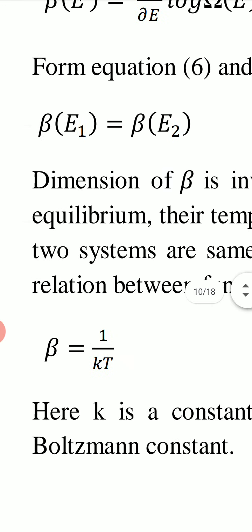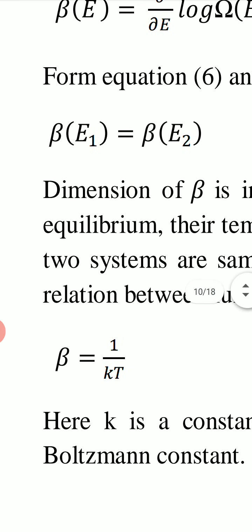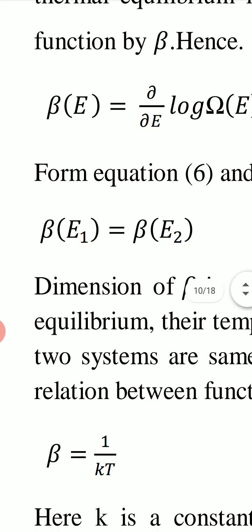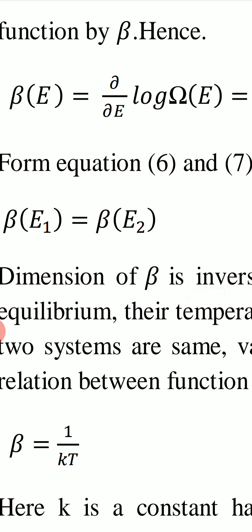So condition for thermal equilibrium will be beta E1 equal to beta E2. So this function beta must be same for two systems when they are in thermal contact. This is the condition of thermal equilibrium for two systems in thermal contact with each other.